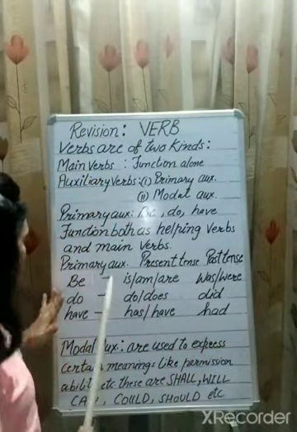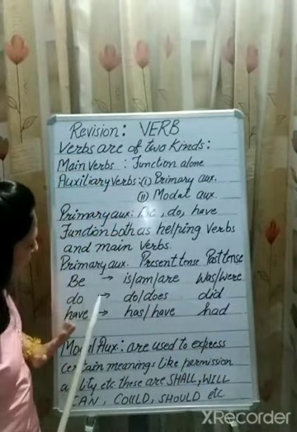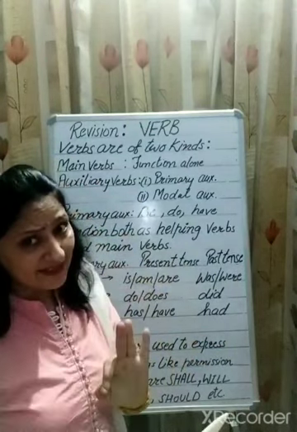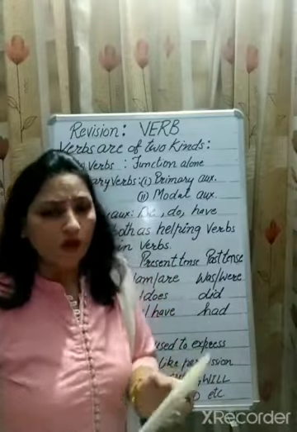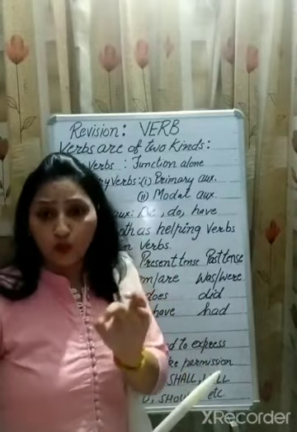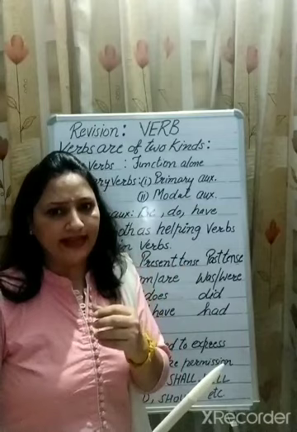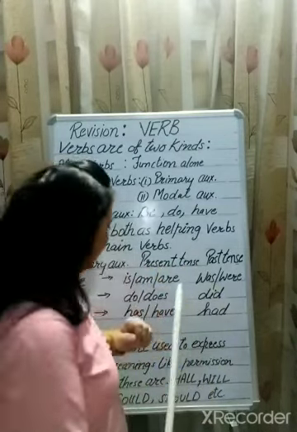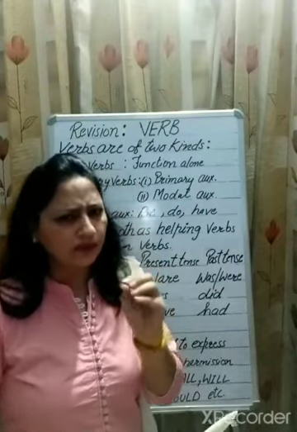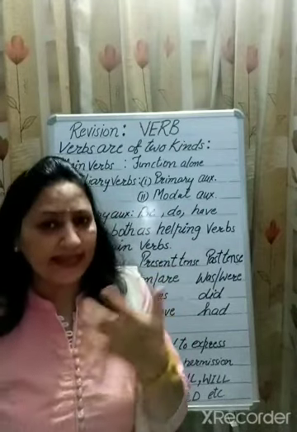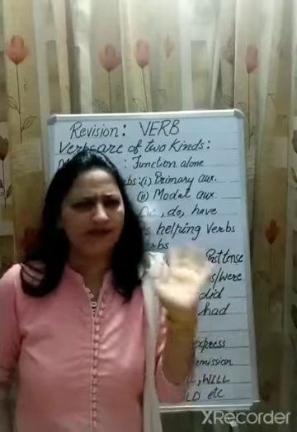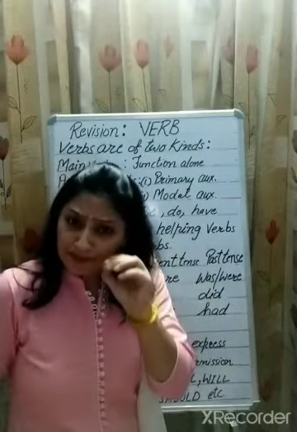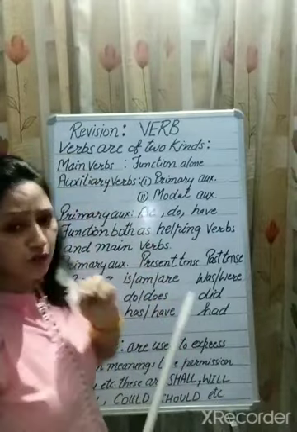Now let's discuss do. The present form of do is do or does. My dear students, it means to do. We use do with plural subjects like we, you, they. And does is always used with a third person singular subject like he, she, it, any name, etc. Now we have did, that is the past form of do.